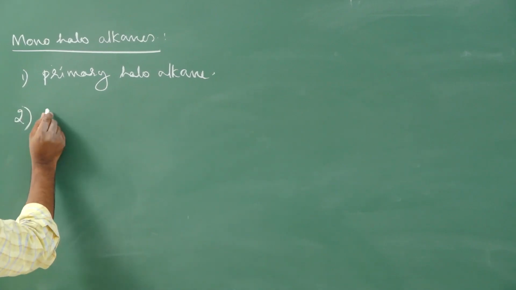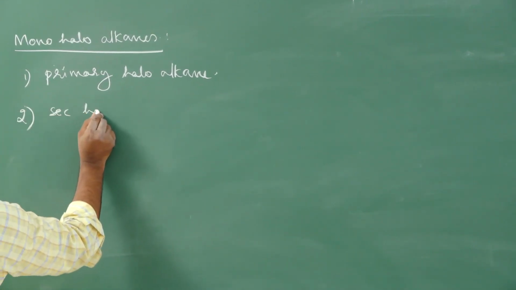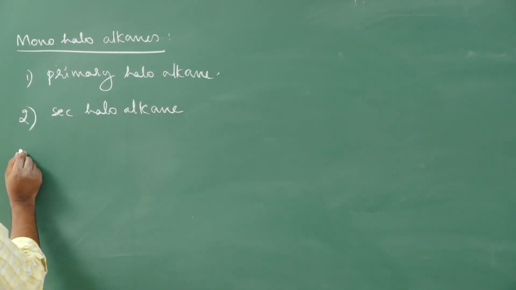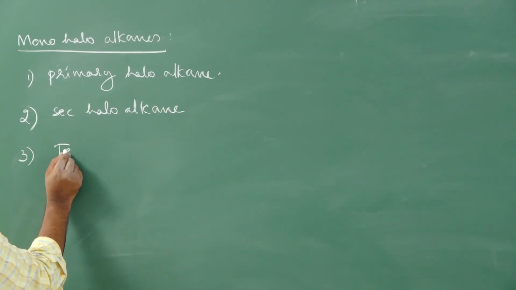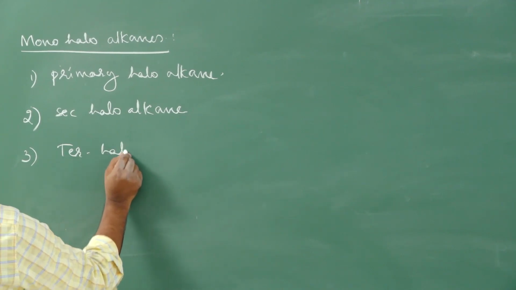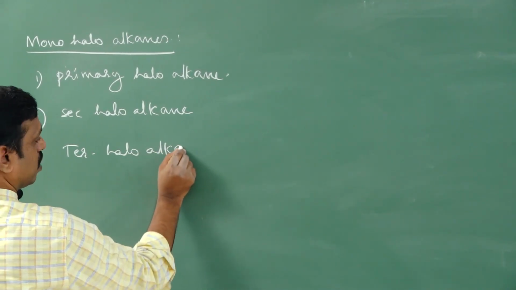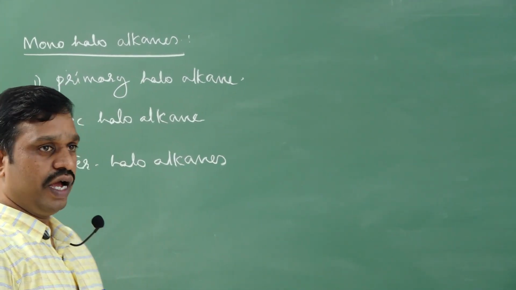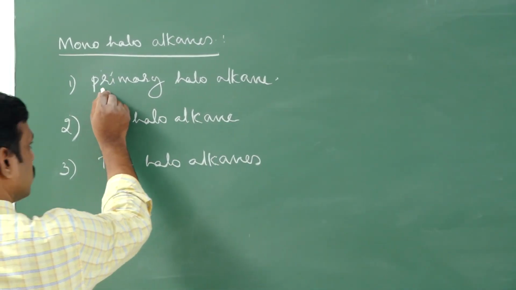Two, secondary haloalkane. Three, tertiary haloalkane. Okay, 3 types only: primary haloalkane, secondary haloalkane, and tertiary haloalkane.